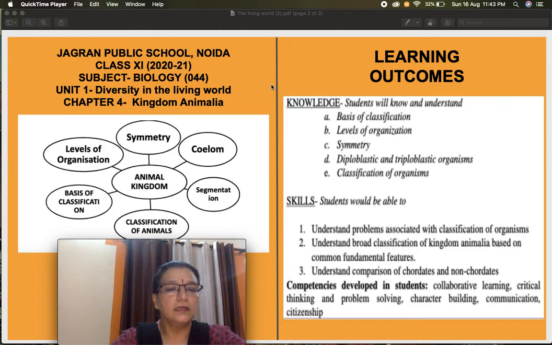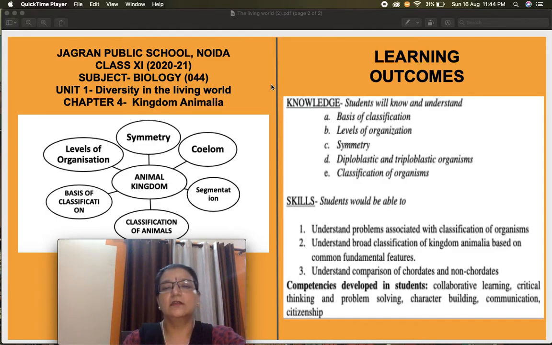As we have studied in earlier classes, the animal kingdom is divided on the basis of level of organization, the another criteria, symmetry, on the basis of coelom also, which is one of the criteria to classify the animal kingdom, segmentation, and the main basis of classification that we have studied on these 5 important points, as well as we will revise and have a quick recapitulation of all the 11 phyla of the kingdom Animalia.